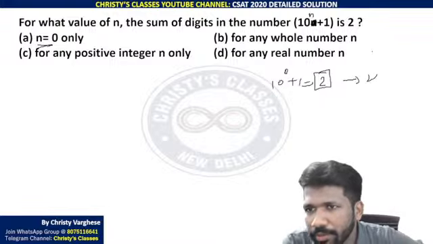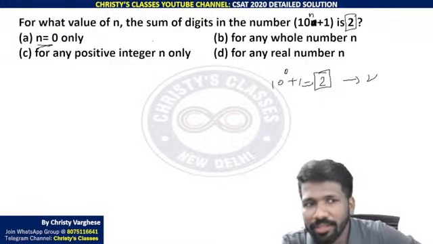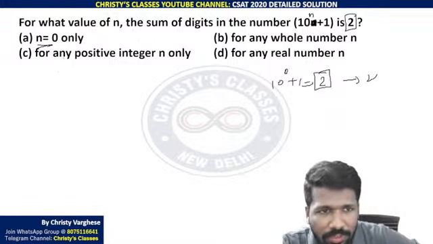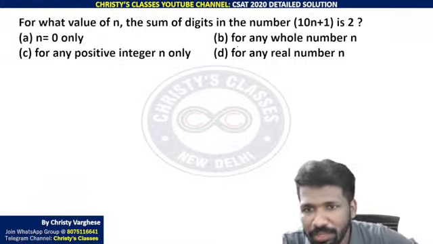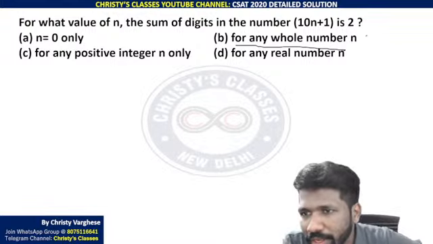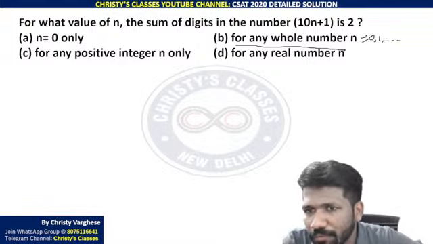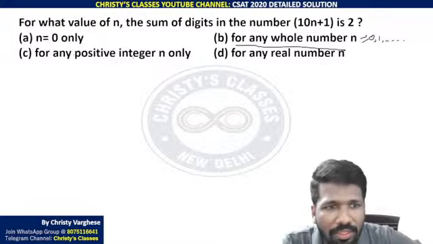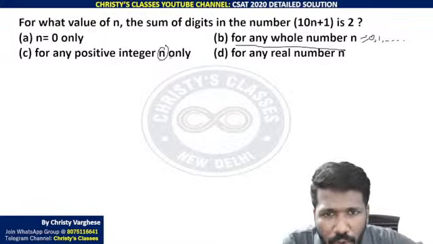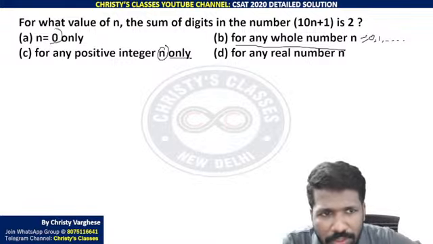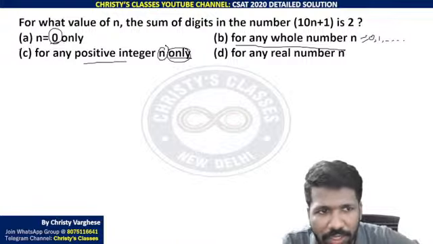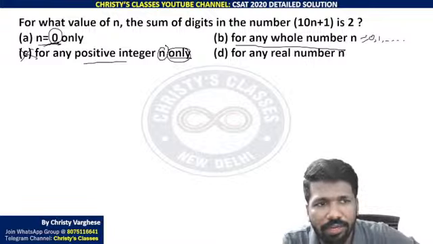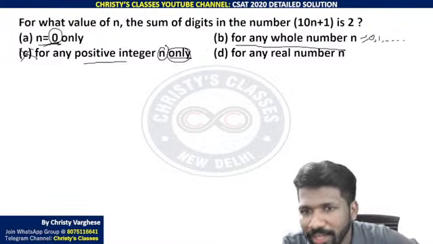That is 2 now. So that is satisfying. That does not mean option A is the answer, because the word "only" means there is no other possibility. Let's see whether there is any other possibility. For any whole number n, whole number means 0, 1, 2, 3, 4 up to infinity. "For any positive integer n only" is definitely wrong, because 0 is not a positive integer, as the word "only" is mentioned only for positive integers. But for 0 also it is correct, we already know. So that is eliminated anyway.